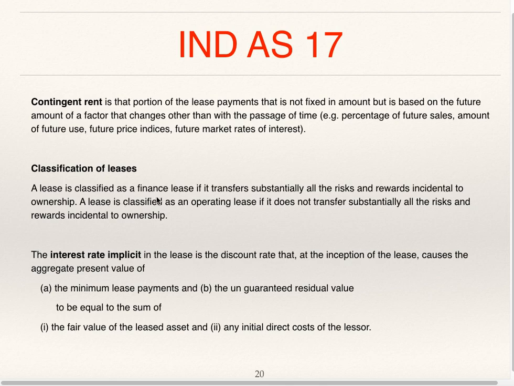Classification of lease. A lease is classified as finance lease if it transfers substantially all the risks and rewards incidental to ownership. A lease is classified as operating lease if it does not transfer substantially all the risk and rewards incidental to ownership. The interest rate implicit in the lease is the discount rate that at the inception of lease causes the aggregate present value of the minimum lease payment and the unguaranteed residual value to be equal to the sum of the fair value of the leased asset and any initial direct cost of the lessor.